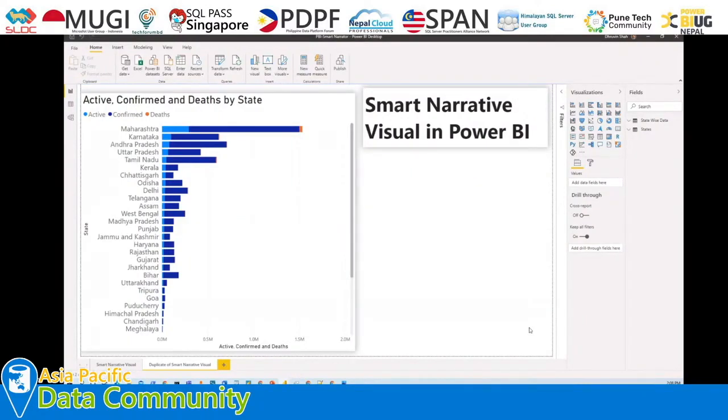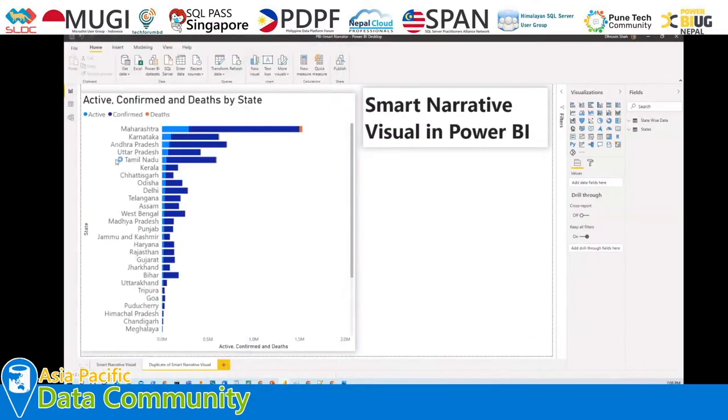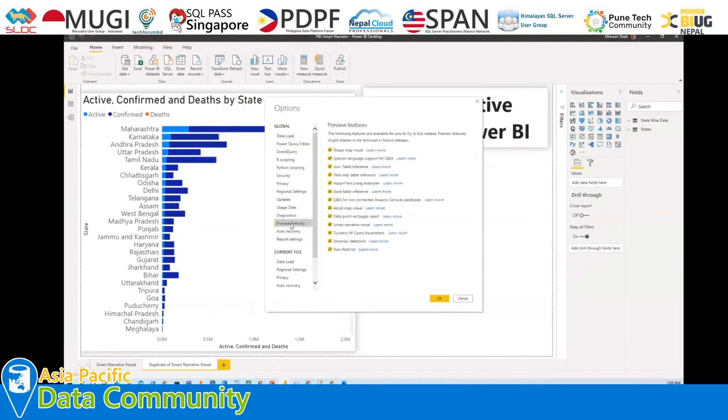But before that, make sure that your Power BI Desktop has the latest version of November 2020, and that you enable preview features. Just go to File, then Options and settings, and click on Options. From here we will find the preview features available. We just need to enable the smart narrative visualization, as well as the anomaly detection, which is the next part of the session. So we just need to enable both features from here.